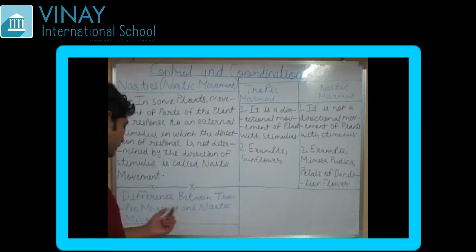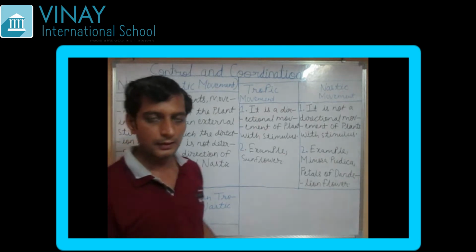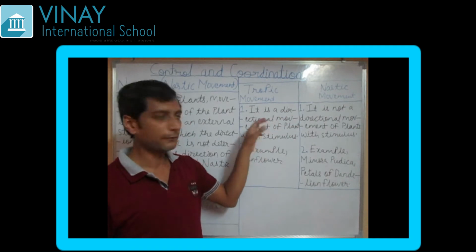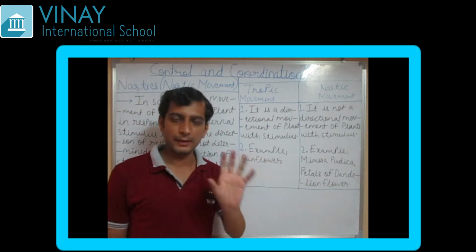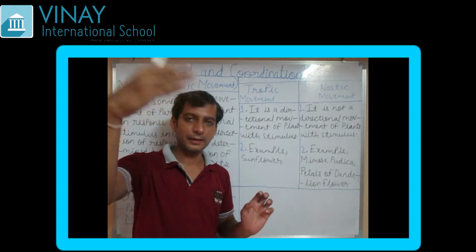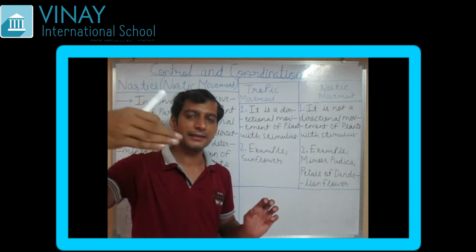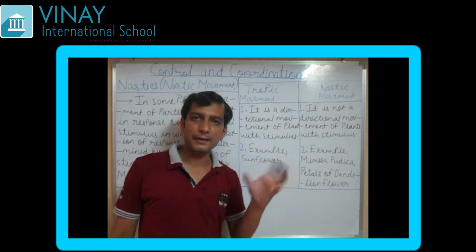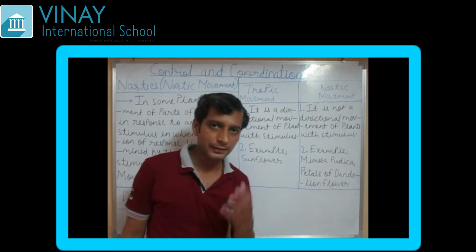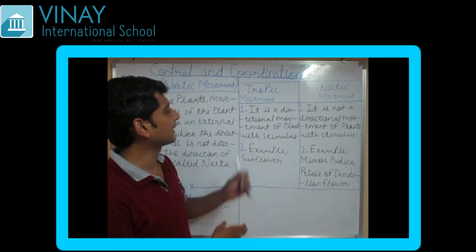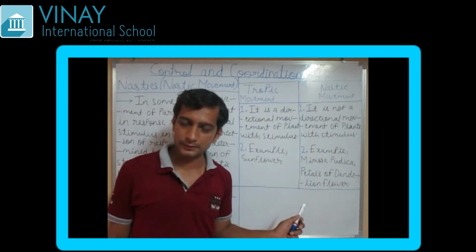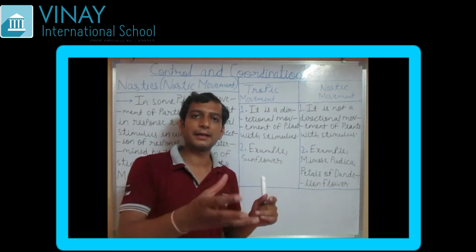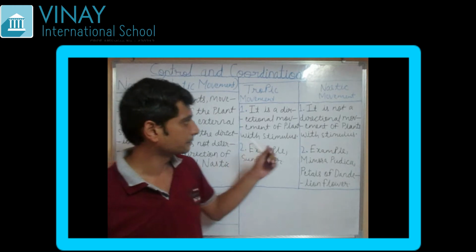Moving ahead, difference between tropic movement and nastic movement. What are the differences? In tropic movement, I am telling the sunflower example. Of course, the external stimulus is, for example, sunlight. Sunlight is an external stimulus. The external stimulus is coming from this direction, so the part of the sunflower is moving in the same direction. So it is a directional movement of the plant with stimulus. They are directly moving in that direction where the stimulus is going.